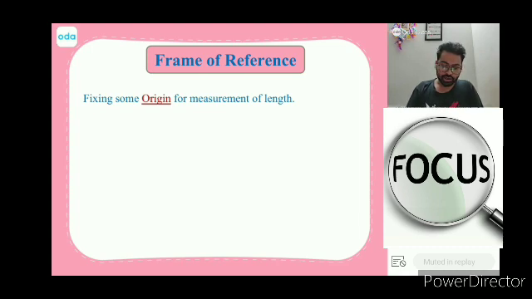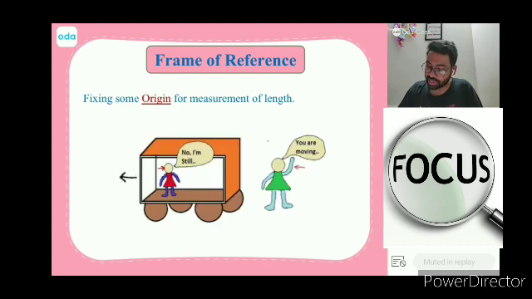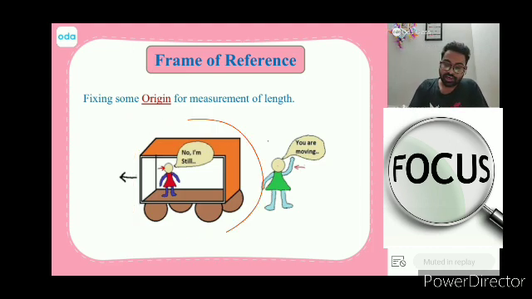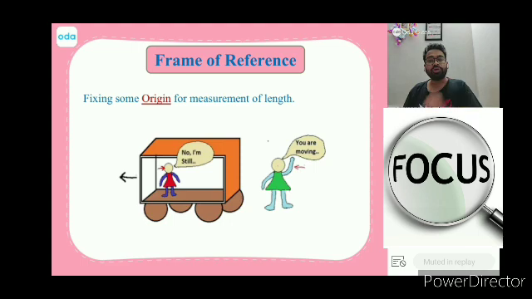Chalo. So let's talk about the second point, and I hope you would understand it from here. What I am saying is that let us say this cart or this car was moving. There were two people. One was inside the car and one was outside the car.